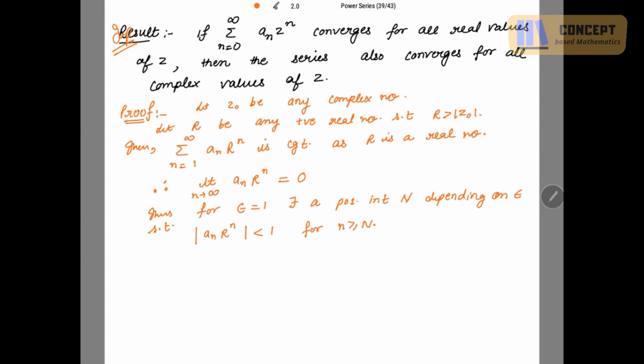You can check your uniformly convergent definition. Next, this implies mod of a_n times mod of R^n is less than 1 for n greater than or equal to N. So this implies mod of a_n is strictly less than 1 over R to the power n for n greater than or equal to N. Okay. Now let's take the mod.